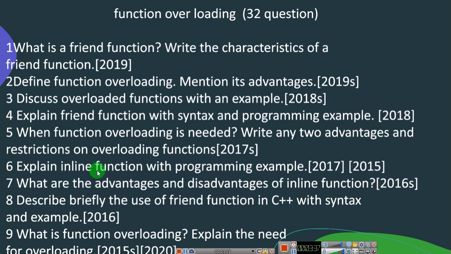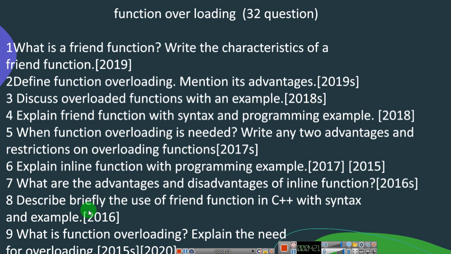For this particular question, inline function is nothing but you have one program in your lab programs. You are going to use the inline function and write a program in your lab. That lab program you can write and explain in this question. The next one is, what are the advantages and disadvantages of inline function. This is asked in 2016 supplementary, and here you are going to write both the advantage and disadvantage of inline function. Advantage carries 2.5 marks and disadvantage carries 2.5. So you are going to write both things.